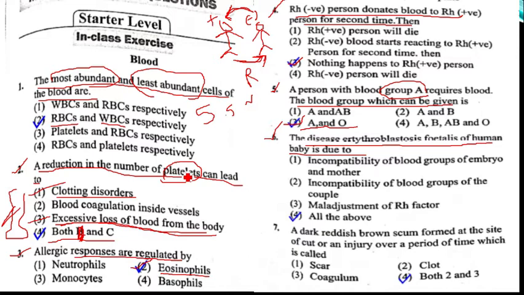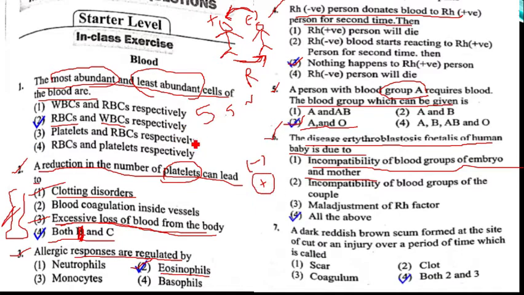Then the baby is Rh positive in the second pregnancy also. That time you can see the erythroblastosis fetalis disease. Okay, here in option 1 they have given incompatibility of blood groups of embryo and mother. Yes, in erythroblastosis fetalis disease, the mother's blood group is negative and the fetus blood group is positive.